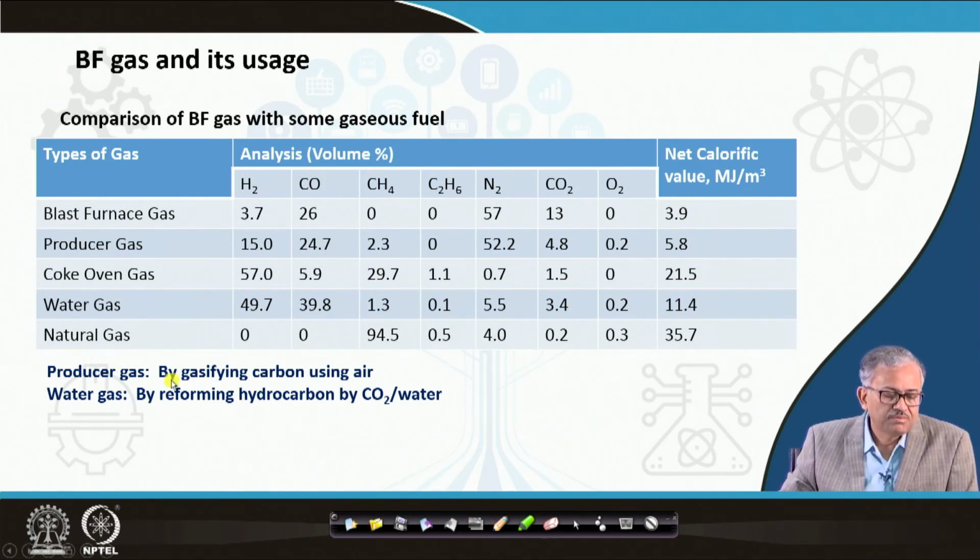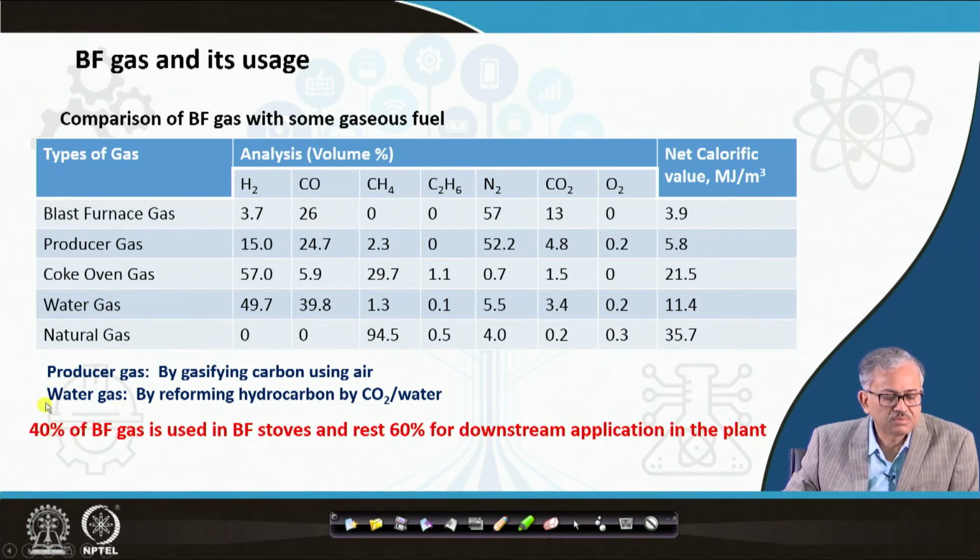So by gasifying the carbon, that is how producer gas is produced, and as you said, water gas. 40% of the blast furnace gas goes to the blast furnace stoves, and the rest, 60%, for downstream application in the plant. That is its usage. Okay.